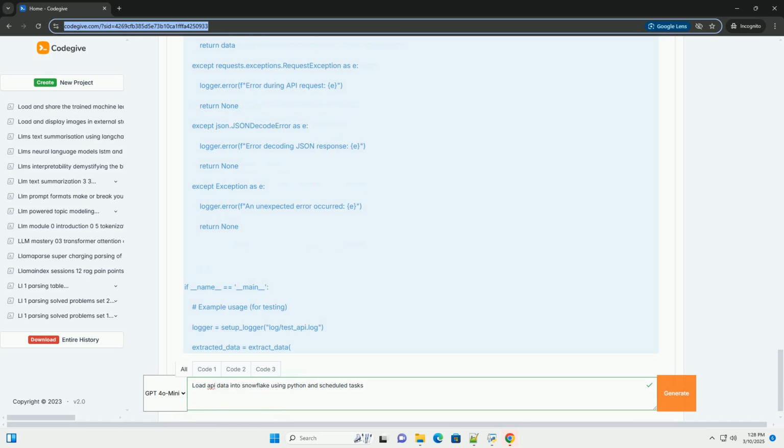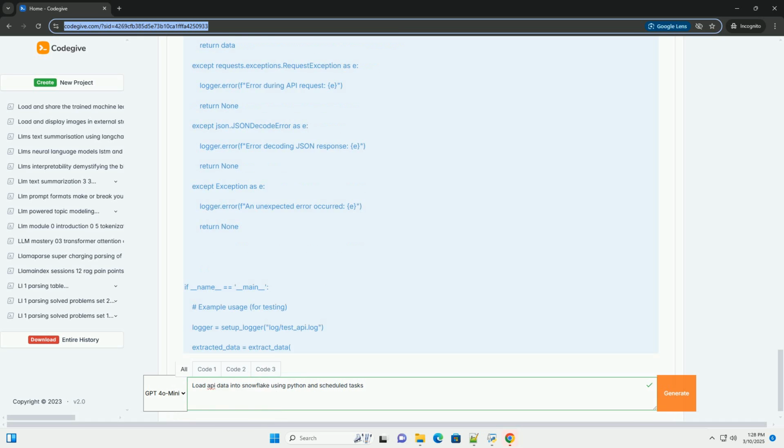5. Snowflake data loader, snowflake_loader.py. This module will handle the connection to Snowflake and loading data into a table. Explanation: connect_to_snowflake establishes a connection to your Snowflake account using the credentials from config.py. create_table creates a table in Snowflake if it doesn't already exist.